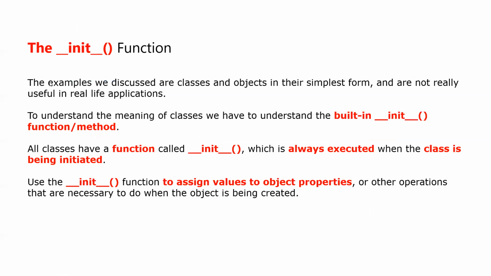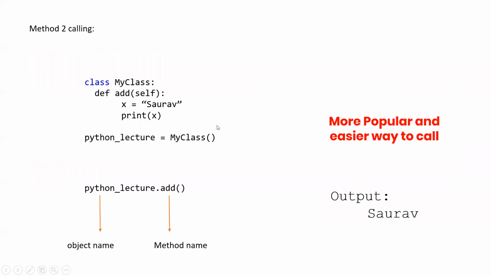Let's read it first. The init function: we have discussed classes and objects in the simplest form till now. The simplest form means we have discussed just this. We have not passed, we are not able to pass any argument. If we pass any argument, will it change any value? No, because x is equal to Saurabh. x is not equal to something like int input. So the x value will never change even if we pass any argument. Also, it will tell us that it is an error. I will show you that today.